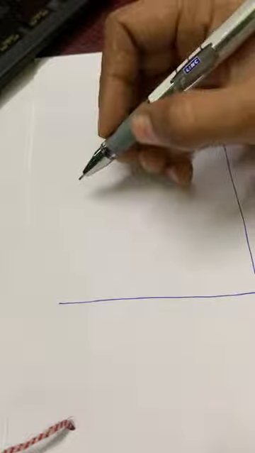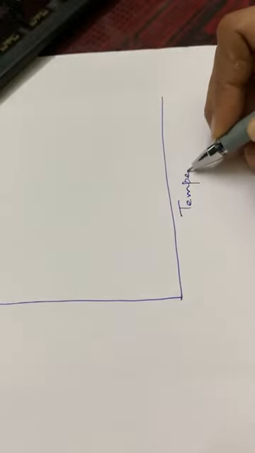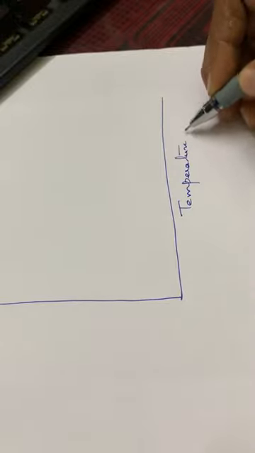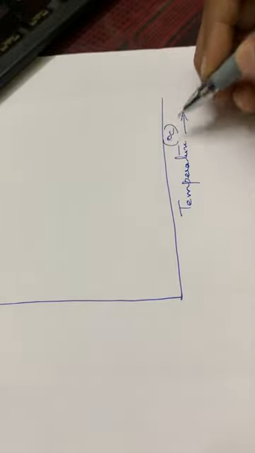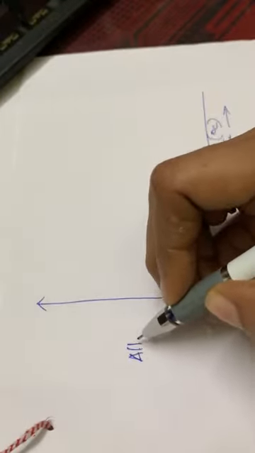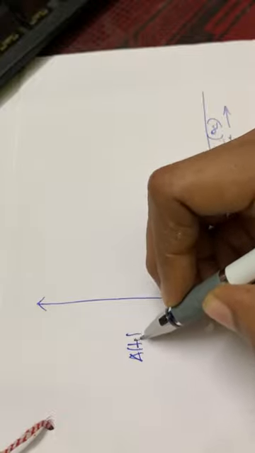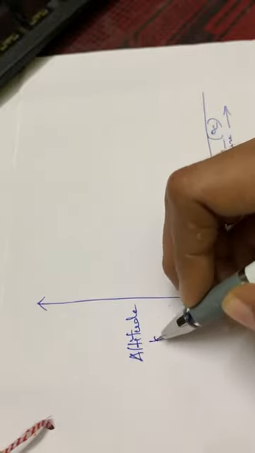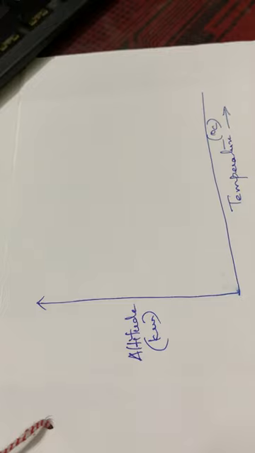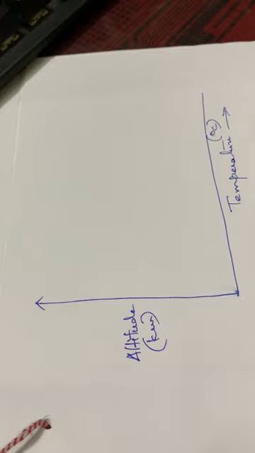You just remember the letter M, and in the graph it will be in the form of M. Okay, M shape. Again, in the x-axis we have to note down the temperature. Temperature is measured in degrees Celsius. Then in the y-axis we are taking the altitude. Altitude means the height in kilometers.